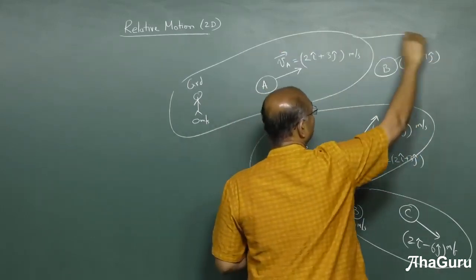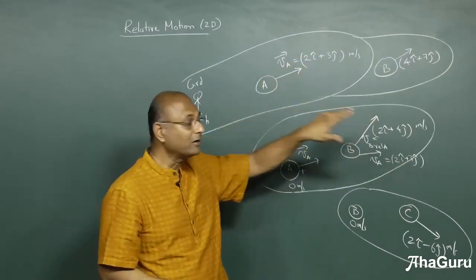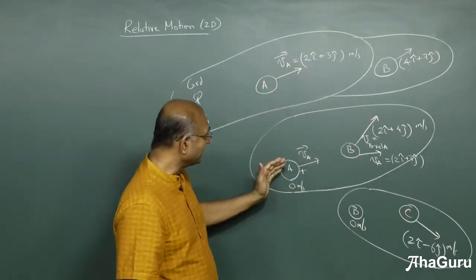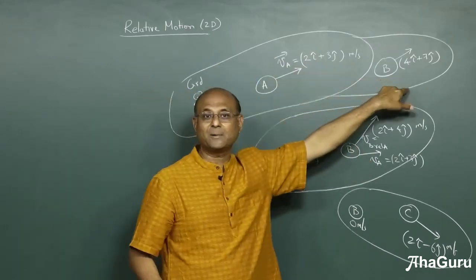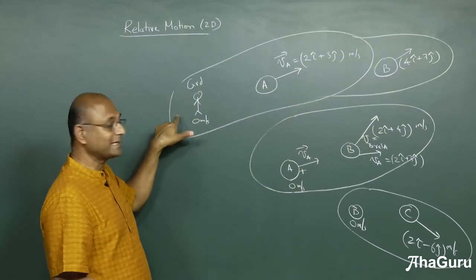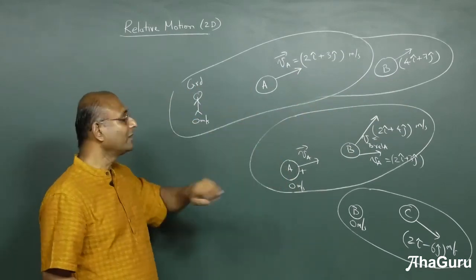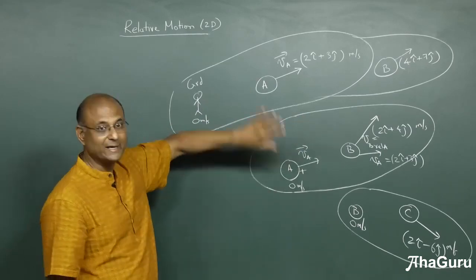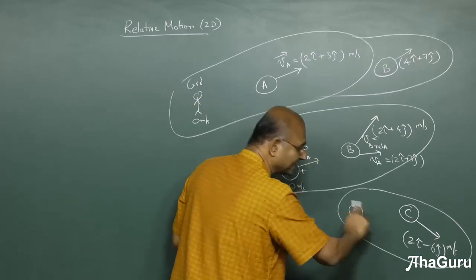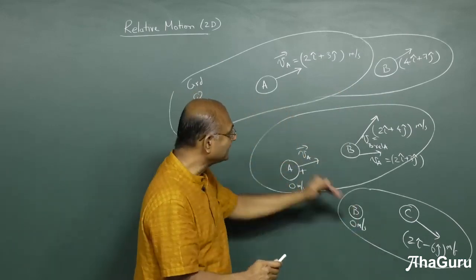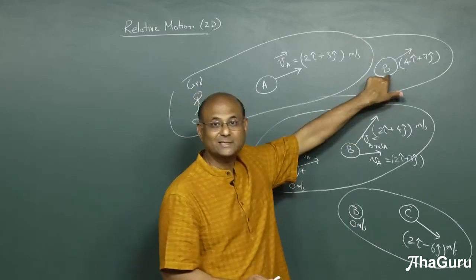So now this diagram you can extend it and say, now this diagram consists of ground, A and B. Ground is observing A, is observing B, but now the velocity that you have written there, 4i plus 7j, is not as seen by A, it is as seen by the ground, because you have made A's velocity the same in these two diagrams. So this is one way where we are transforming from one diagram to another diagram. Okay. Now B says something about C in this diagram, but I want to take C to that diagram. What should I do? I must make B's velocity here and B's velocity there same.